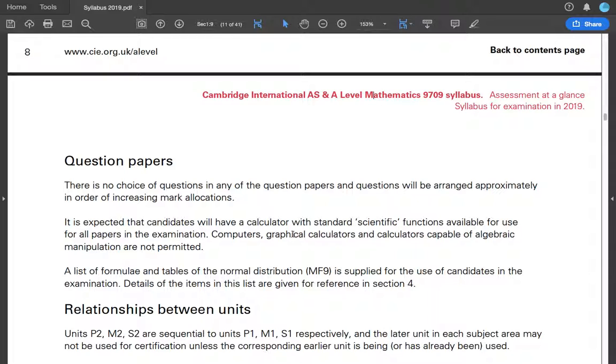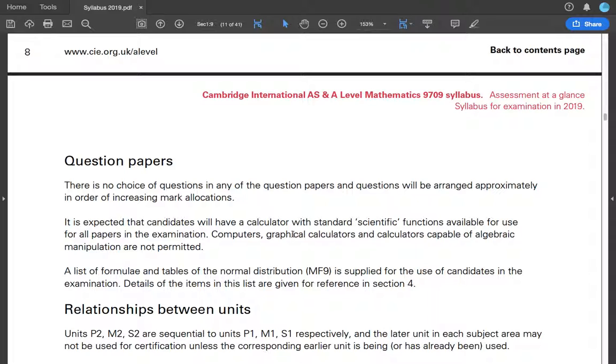And calculators capable of algebraic manipulation. What does algebraic manipulation mean? Have you noticed one thing on a calculator? Whenever it gives you an answer, it is almost always, no, not almost, it's always 100% of the times numerical. So as long as you get a numerical data, they have no problem.